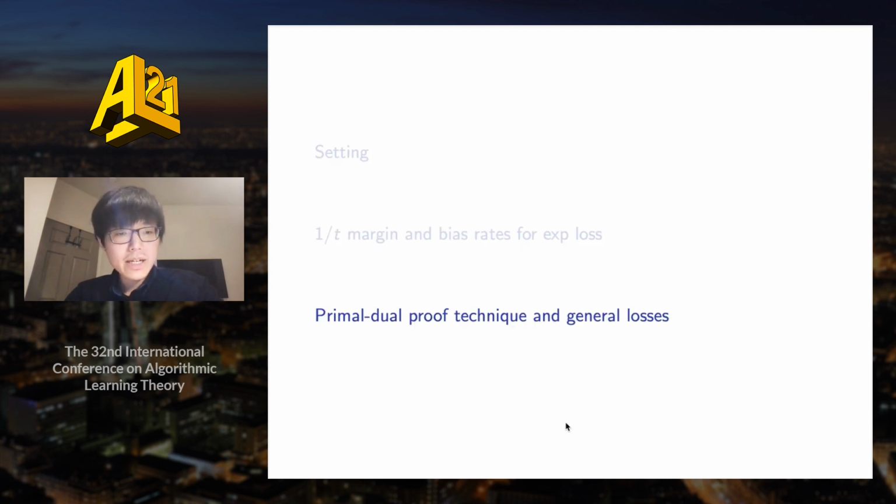Okay, so next I'm going to briefly discuss our primal-dual proof technique and give a characterization of the implicit bias for general decreasing losses.